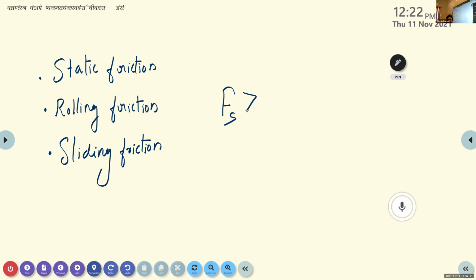Yes, it is sliding friction, F sliding. Because it is easier to roll one object over the surface of another object compared to sliding. So sliding friction is greater than rolling friction.